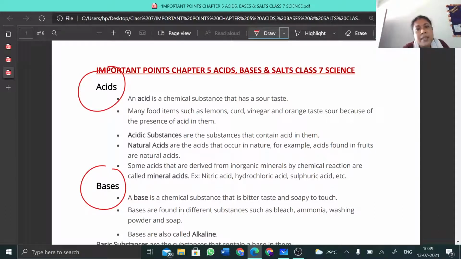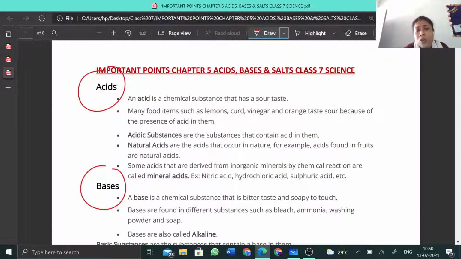What are acids? Acids are chemical substances that have a sour taste. The food items that you take daily, such as lemon, curd, vinegar, orange, all taste acidic in nature, that is, they are sour to taste, so they contain acid. So the substances which are generally sour to taste have acid inside them. Acidic substances are the substances that contain acids in them.